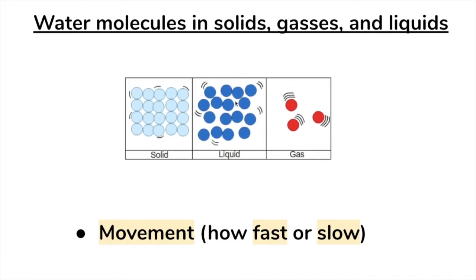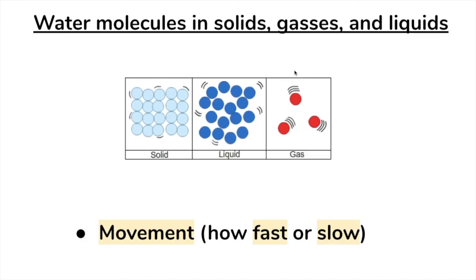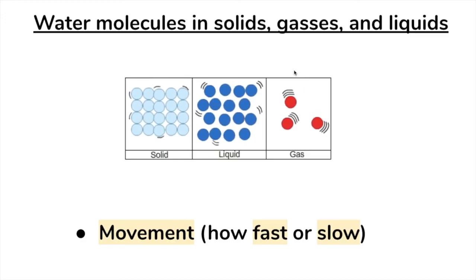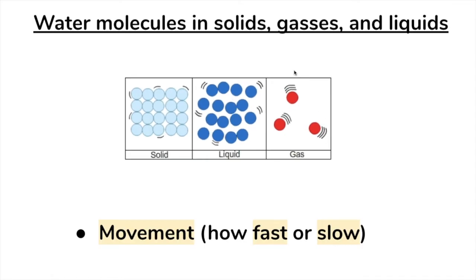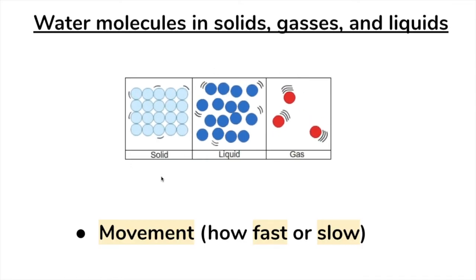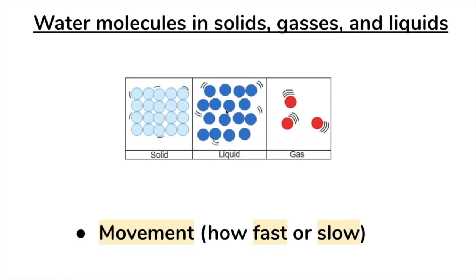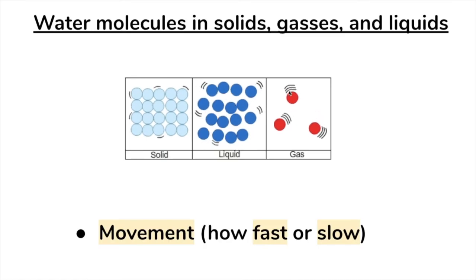Next, let's talk about the movement of water molecules, how fast or slow they move in a solid, liquid, or gas. Where are the water molecules moving the fastest? Where are the water molecules moving the slowest? You should have noticed that in a solid, the water molecules move the slowest, and as they go towards a gas, they move faster and faster.